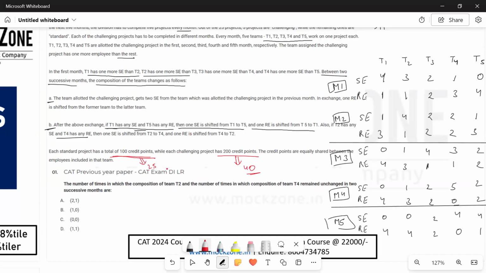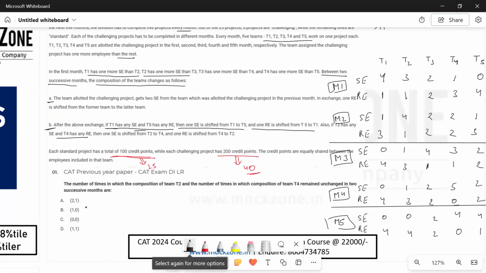ठीक है? So जितना भी credits per employee आ रहा है, that will be of the form 25x plus 40y, depending उसने कितने standard के projects किए हैं और कितने complex और complicated projects किए हैं और challenging projects किए हैं. ठीक है? So this will be the form of the points scored by an individual person.